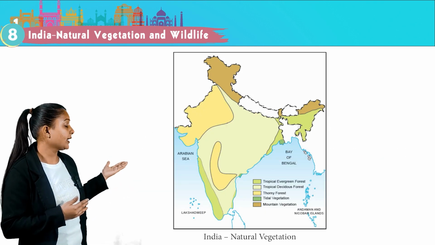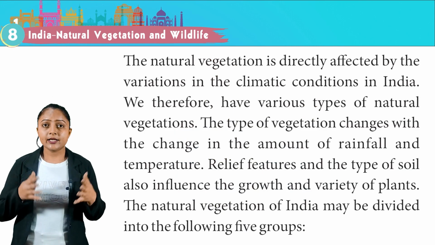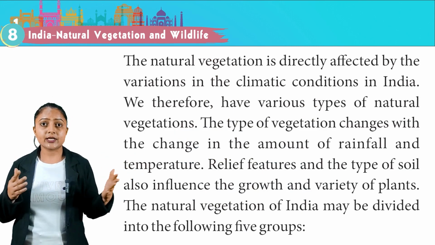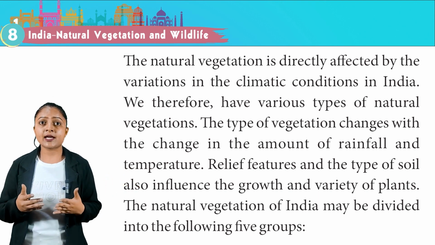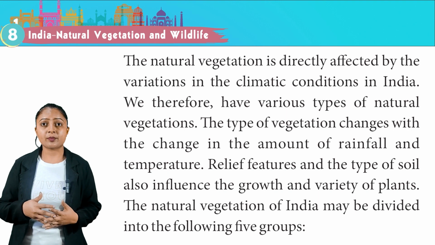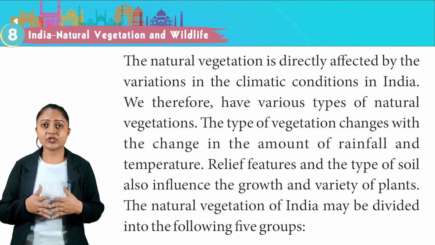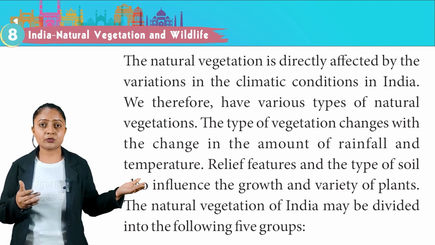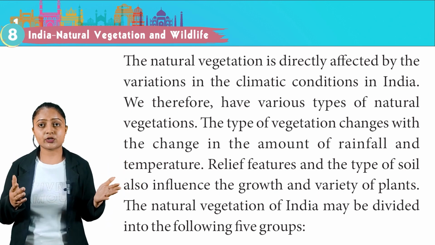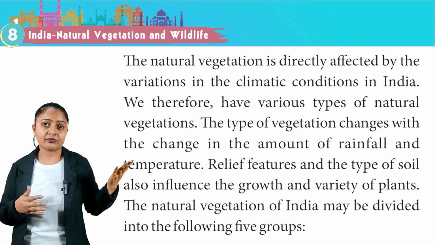This map is showing natural vegetation of India. The natural vegetation is directly affected by the variation in the climatic conditions in India. We therefore have various types of natural vegetation. The type of vegetation changes with the change in the amount of rainfall and temperature. Relief features and the type of soil also influence the growth and variety of plants. The natural vegetation of India may be divided into the following 5 groups.